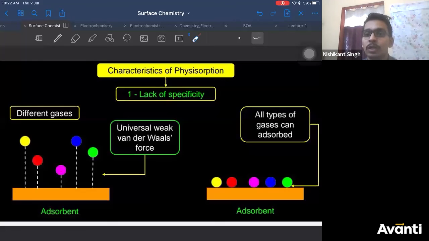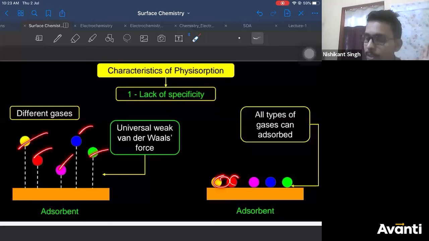Because, as I told you, van der Waals force is the most common force. Wherever there is no other force between two molecules, there is always a van der Waals force. Since physisorption requires only van der Waals force, and van der Waals force is present among all molecules, all the molecules can get adsorbed on it easily.